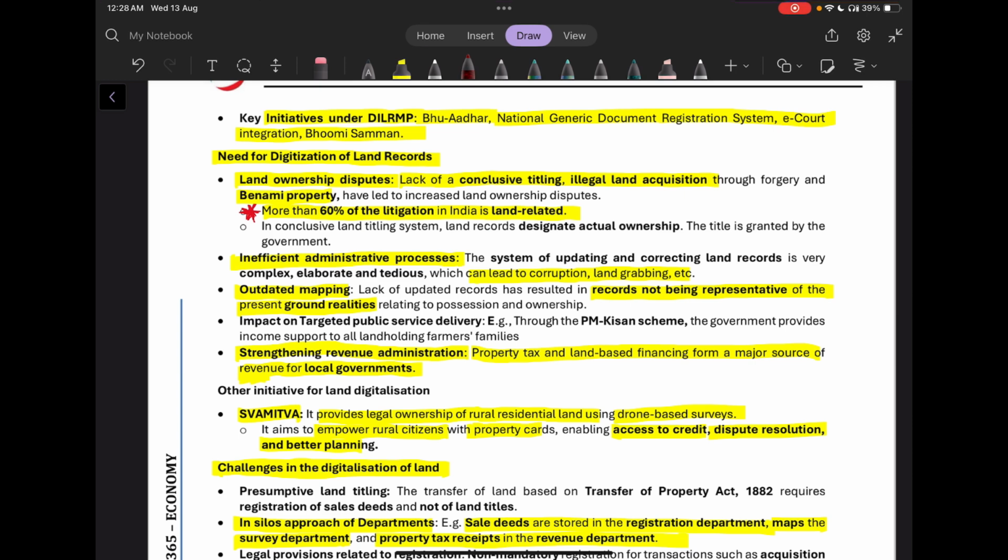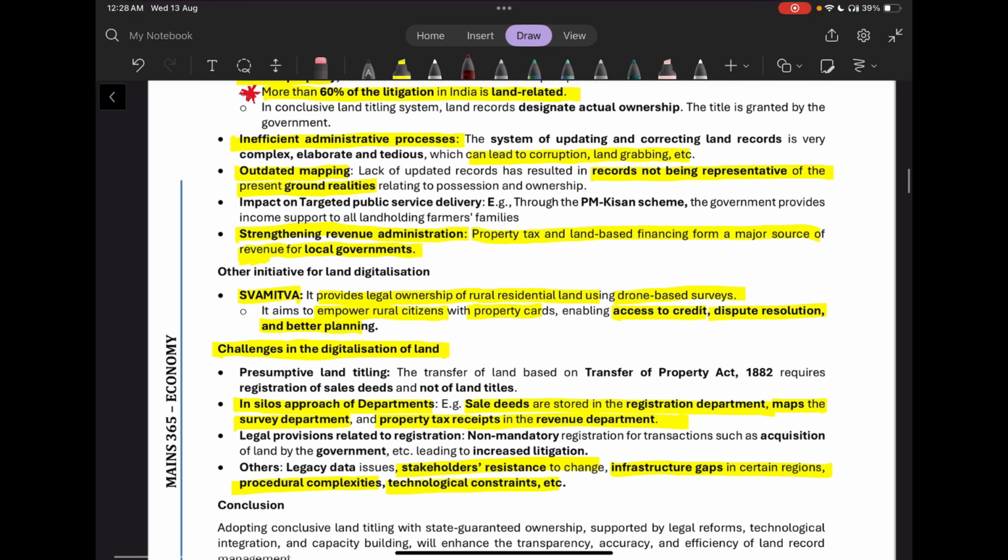Then the mapping was outdated, and records were not representative of the ground reality, which persists currently. Then property tax and land-based financing are a major source of revenue for local government, and we need to strengthen this source of revenue. So we need to digitalize the land records.